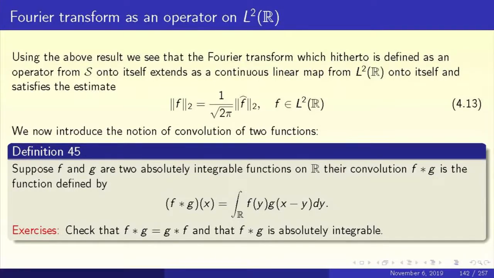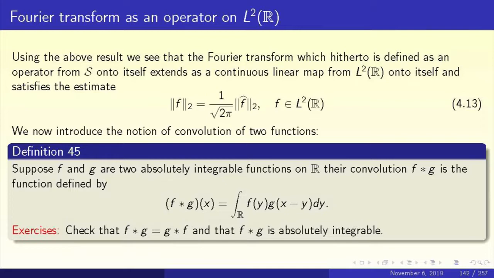The convolution of f and g, f star g, is a function given by f star g of x equal to the integral over R of f of y g of x minus y dy. It's an integral over the whole real line. It's an easy exercise for you to check that f star g is the same as g star f, and f star g is absolutely integrable. You simply integrate the absolute value of that expression for f star g with respect to x, and you'll get a double integral. Use Fubini's theorem and you get the result. That's an easy exercise. I'll leave it to you to complete.